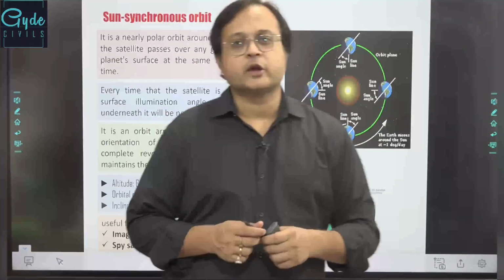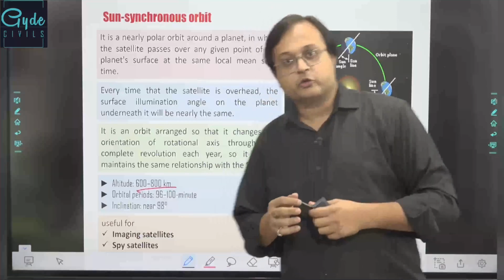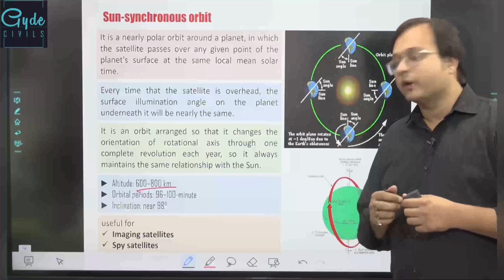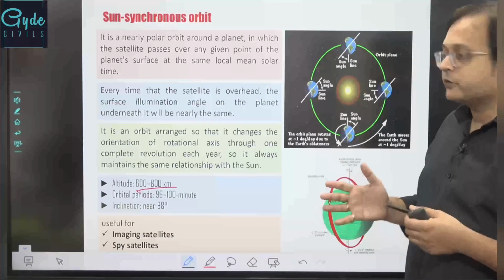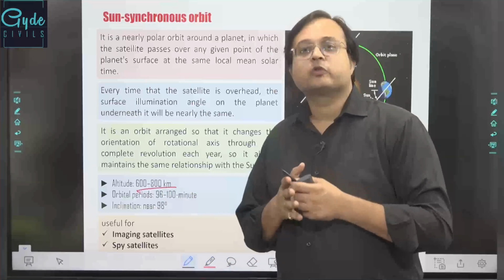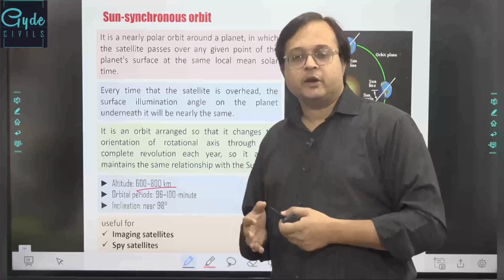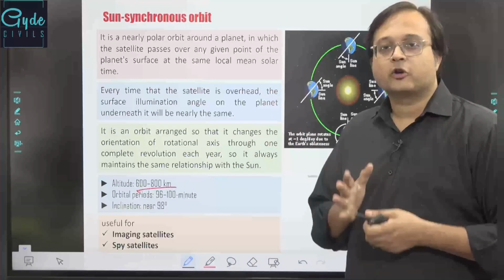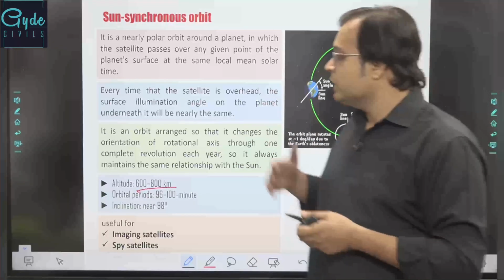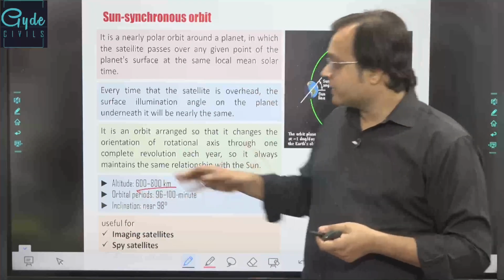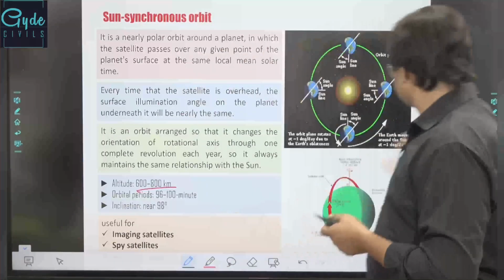Sun synchronous orbits are mostly polar orbits, or these orbits are mostly perpendicular to the equator as well. So when we look at sun synchronous orbits, they are used for imaging, spy satellite systems also, and mostly the Indian remote sensing satellites are placed in sun synchronous orbits so as to maintain a constancy in observation also, which is at 600 to 800 kilometers above the earth's surface. So PSLV can place objects into these orbits also.